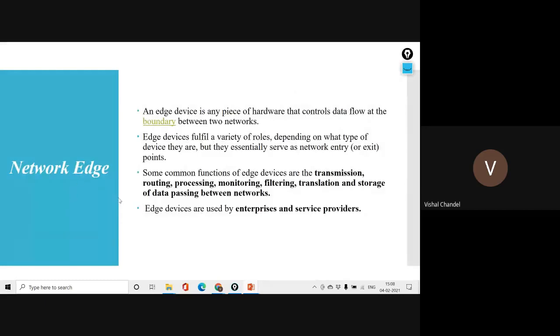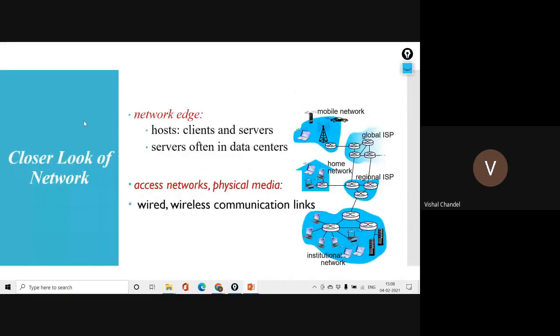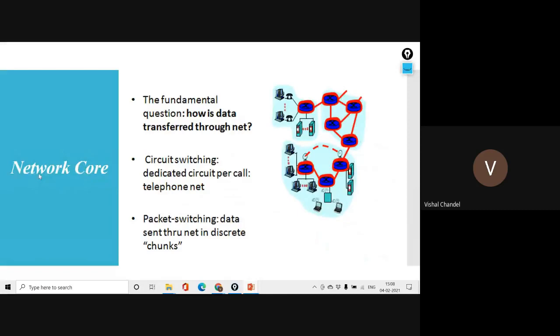Then we started understanding the network edge, then the concept of network core. In the network core, if someone asks how data is transferred through the net, first you have to define the core of the network, then how the data transfers in the core.